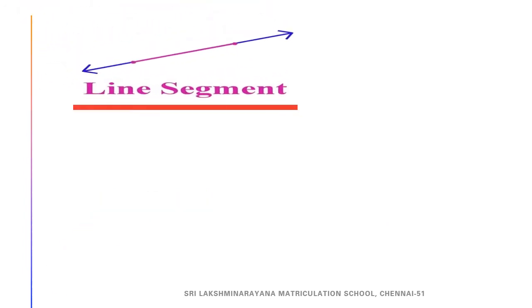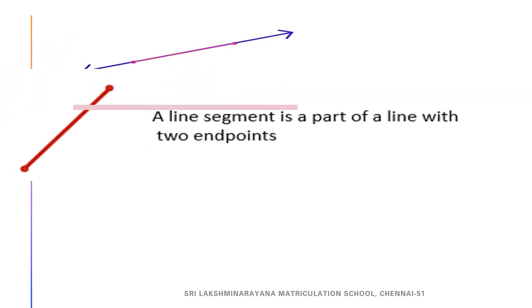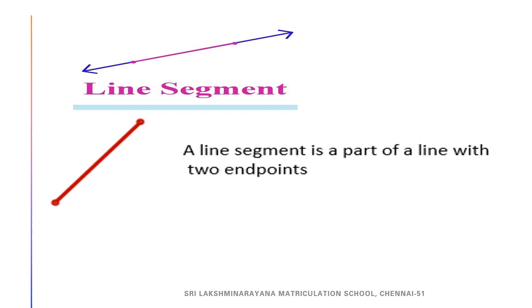Line segment. Here children, the blue color is a line. So, part of a line is a line segment. So, the pink color line with 2 endpoints is a line segment. So, a line segment is a part of a line with 2 endpoints. So, namely we can write it as A and B.